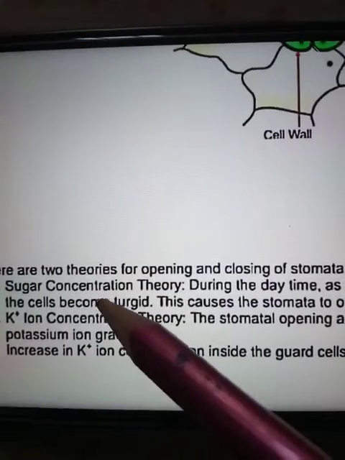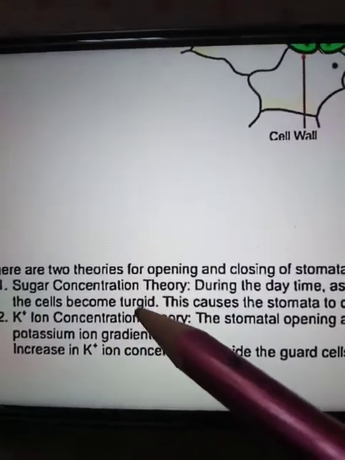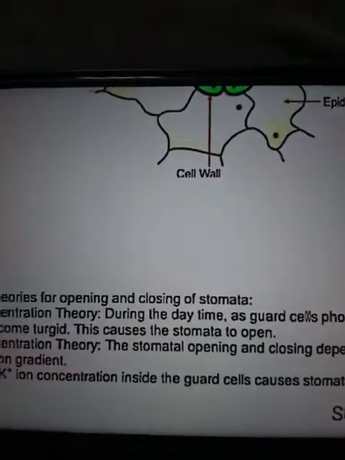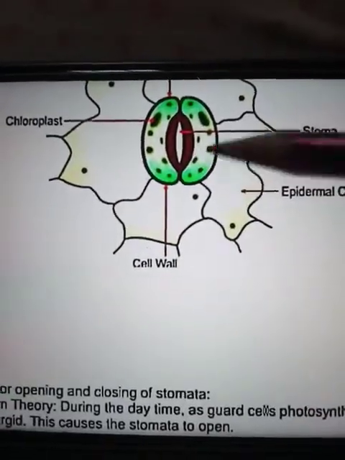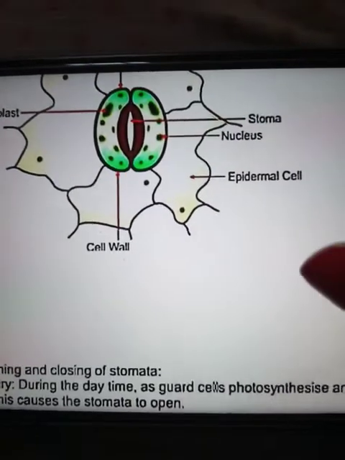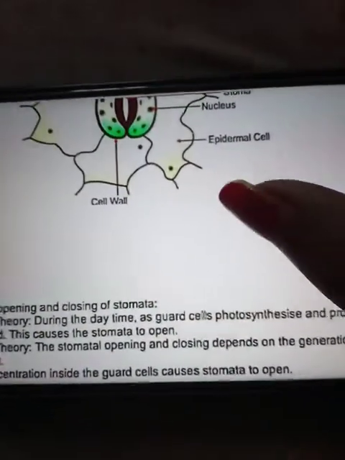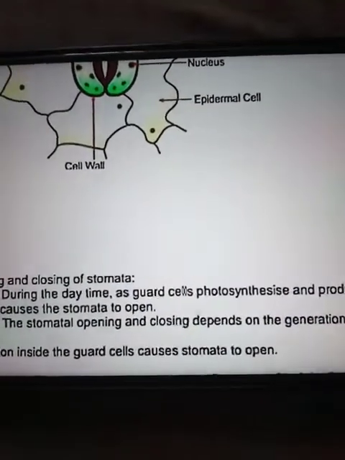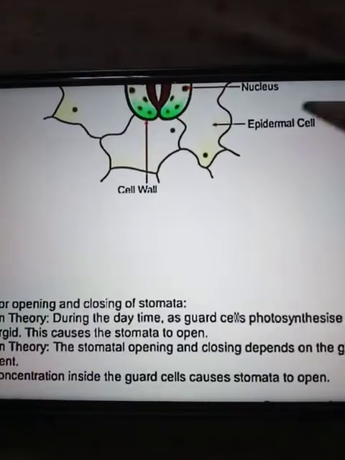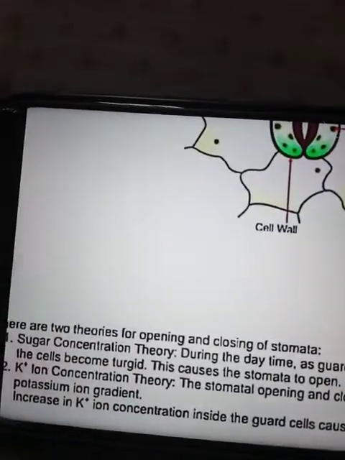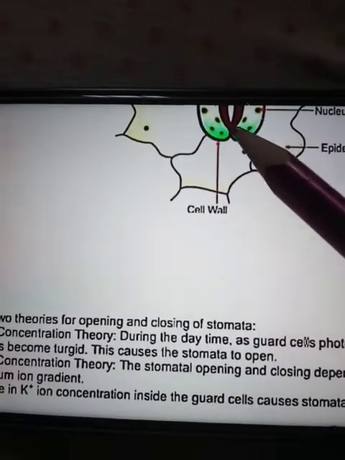Now according to the sugar concentration theory, during the daytime the guard cells photosynthesize, and the guard cells produce sugar and they become turgid, and this causes opening of the stomata.